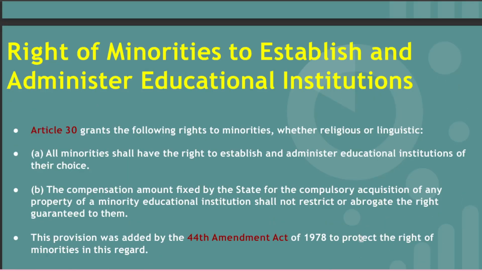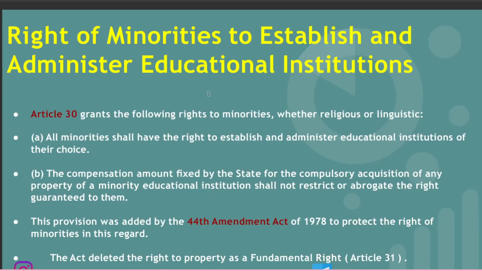Coming to Article 30, rights of minorities to establish and administer educational institutions. Hopefully you know that we have a few educational institutions governed under some trust, minority trust and endowments. So under Article 30 they have the right to establish, like how we have some missionary schools or say madrasas, gurukuls. These are made under the rights given under Article 30.